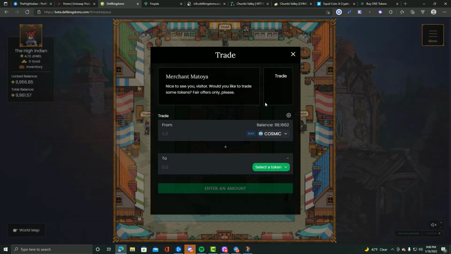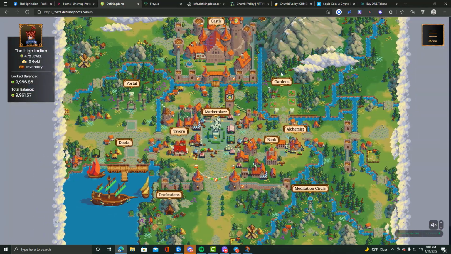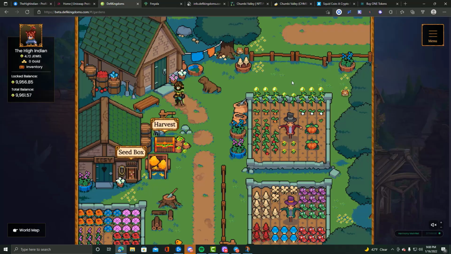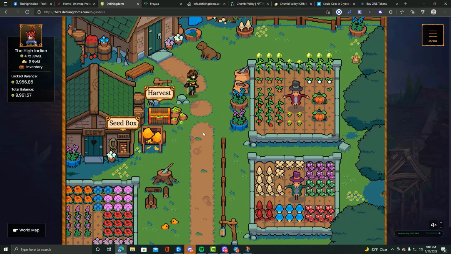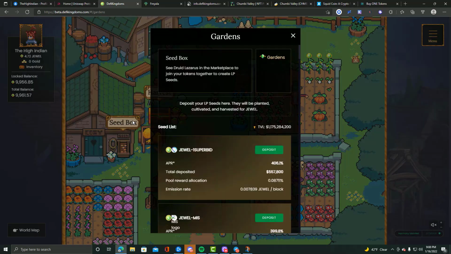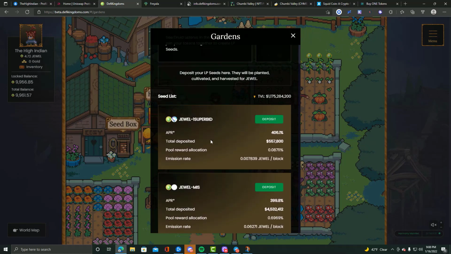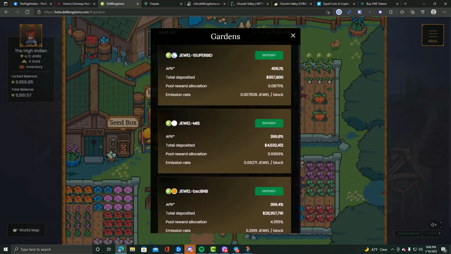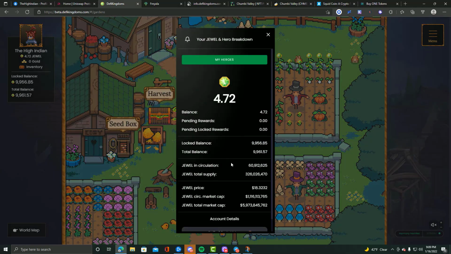This is my favorite DEX, and not only is this just a DEX, but you also get introduced to everything else in one place, in a gamified way. In the gardens, think of Farmville, except you're earning crypto rewards for putting up liquidity. So you have the seed box where you basically take two tokens, bond them together, and put them up for liquidity, and you earn sick APR rates, and you get rewarded Jewel token, which is the native cryptocurrency of DeFi Kingdoms.